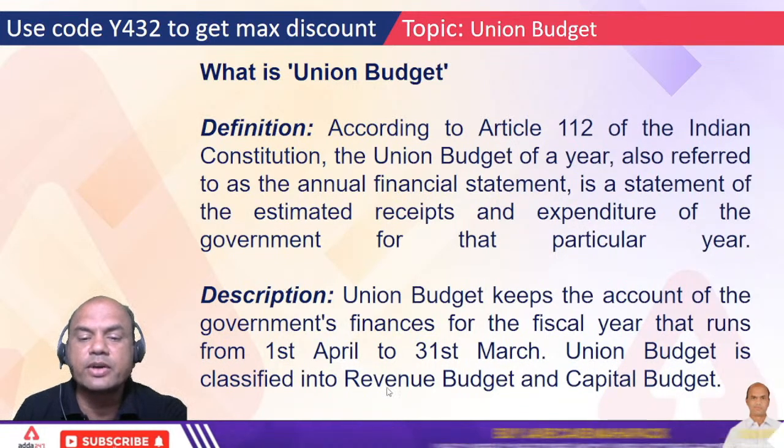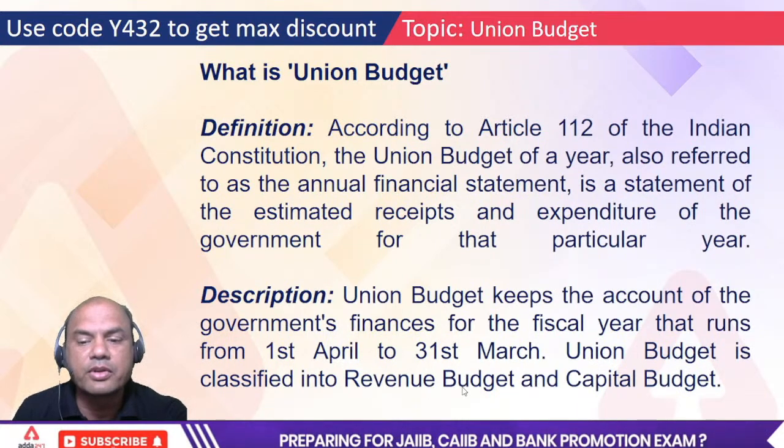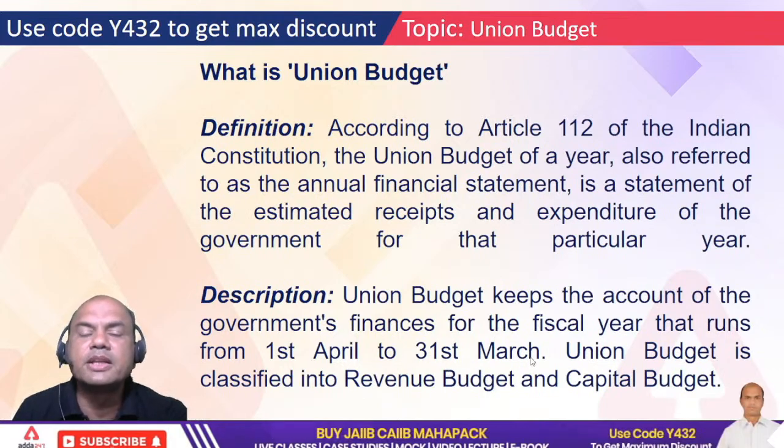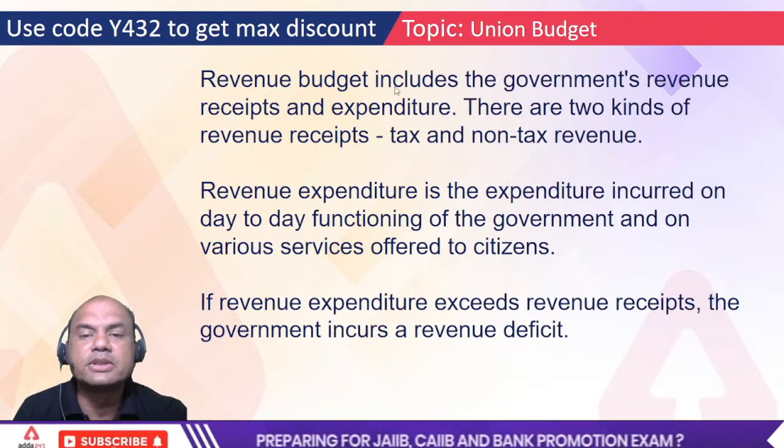The union budget is classified into revenue and capital budget. So remember, now we come to the important part, revenue and capital. What do you mean by revenue? Revenue means anything which is my normal course of business. The revenue budget includes the government's revenue receipts and expenditure.